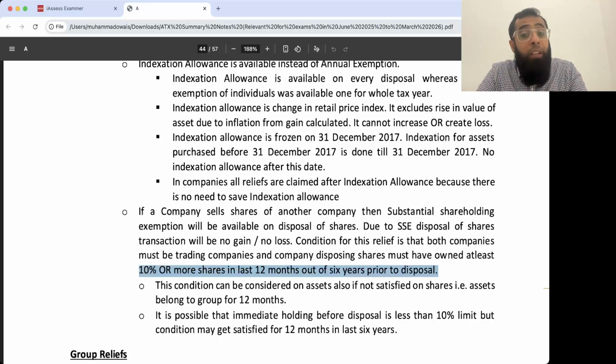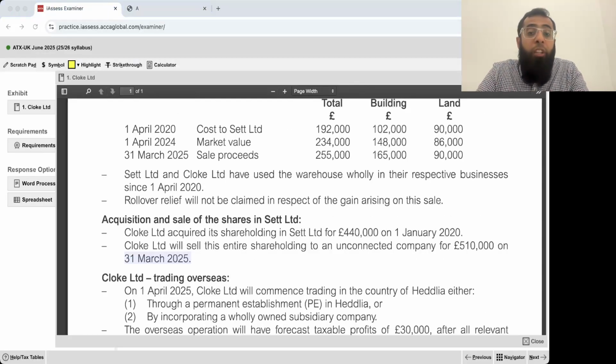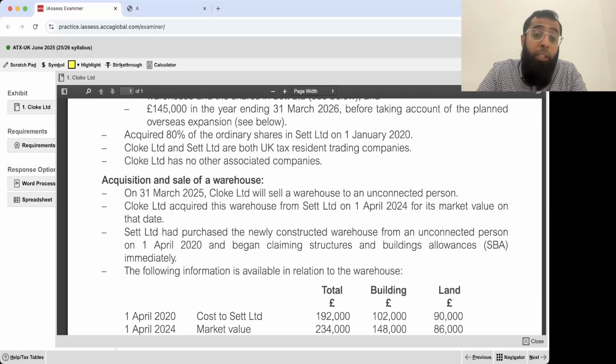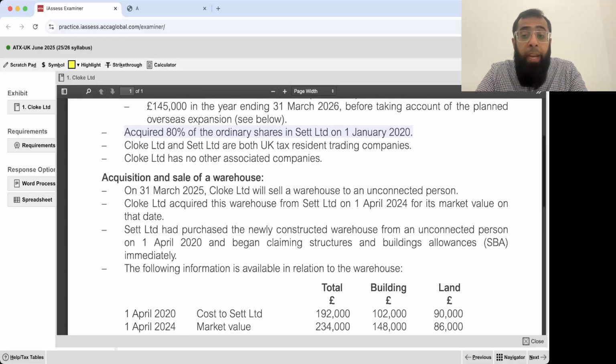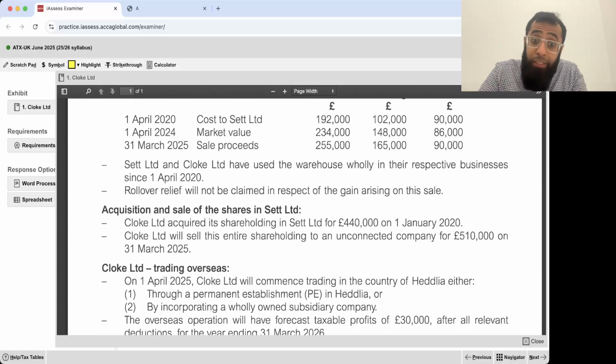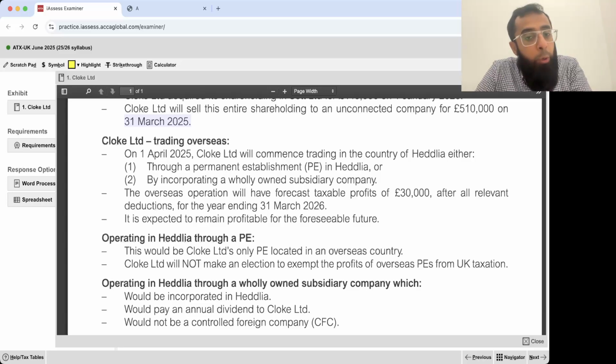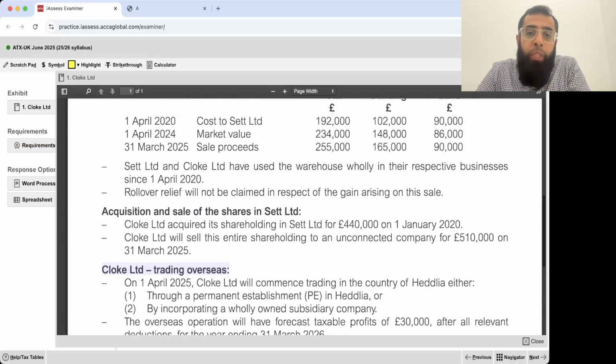So if you go and look at the scenario, our shareholding was 80%. That's more than 10%. And from January 2020 to 31st March 2025, yes, the 12 month period is done. Then we have details about this trading overseas. Okay. So now, if we stop here, because there were two things.